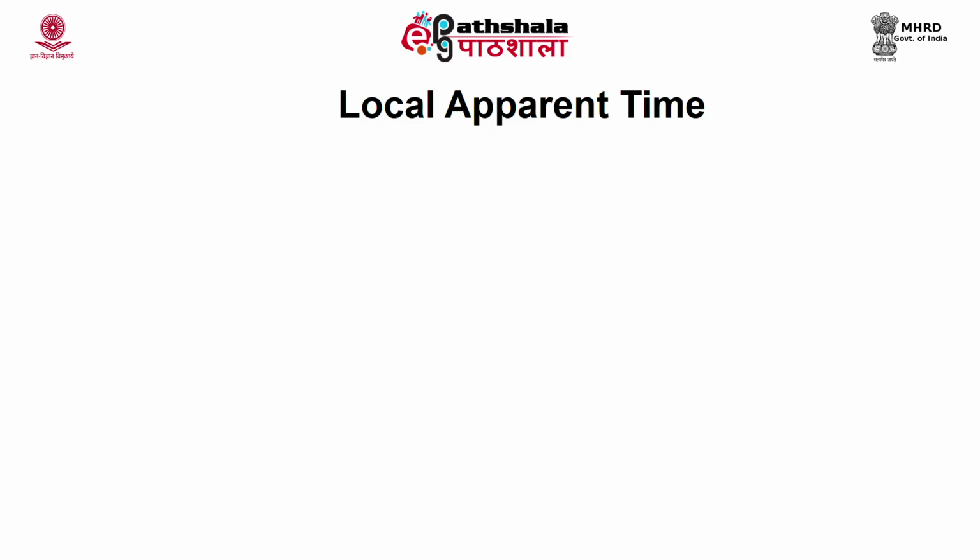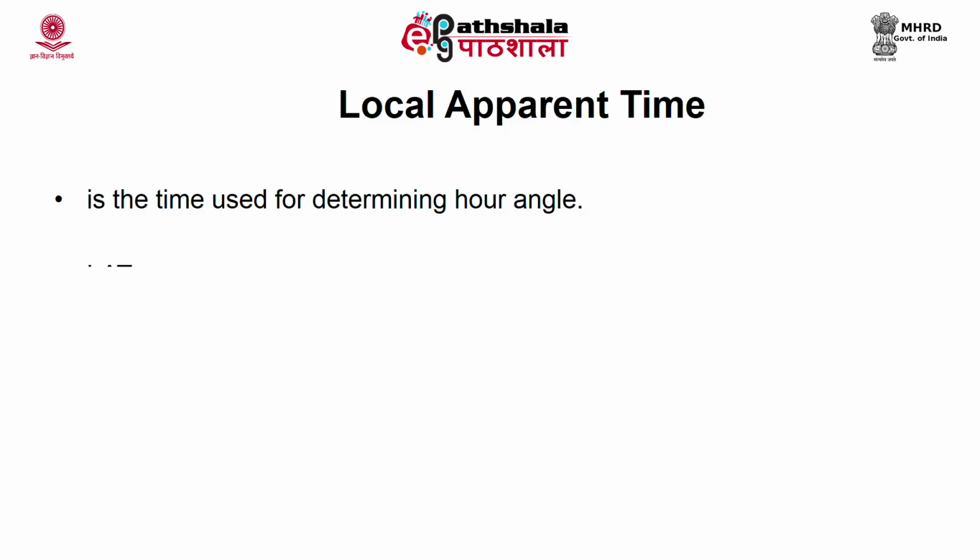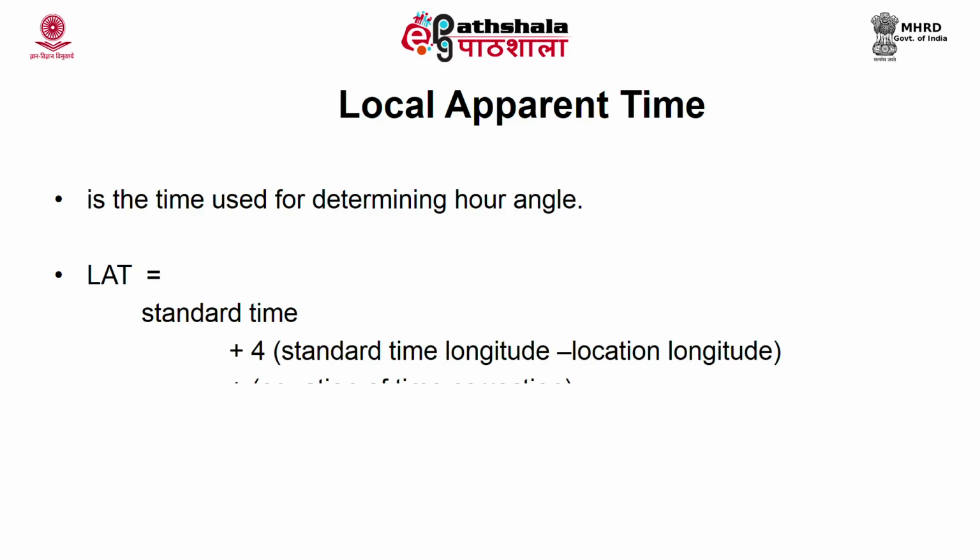Let us find out the local apparent time, how it is calculated. Local apparent time, abbreviated as LAT, differs from place to place and depends on the longitude of the place. The sun rises in the east, and any location in the east will have earlier sunrise and earlier sunset. So, it is the time used to determine our angle. It is determined from standard time by applying two corrections. The first correction is needed due to the difference between the longitude at the location and the longitude of the place whose standard time is used for calculation.